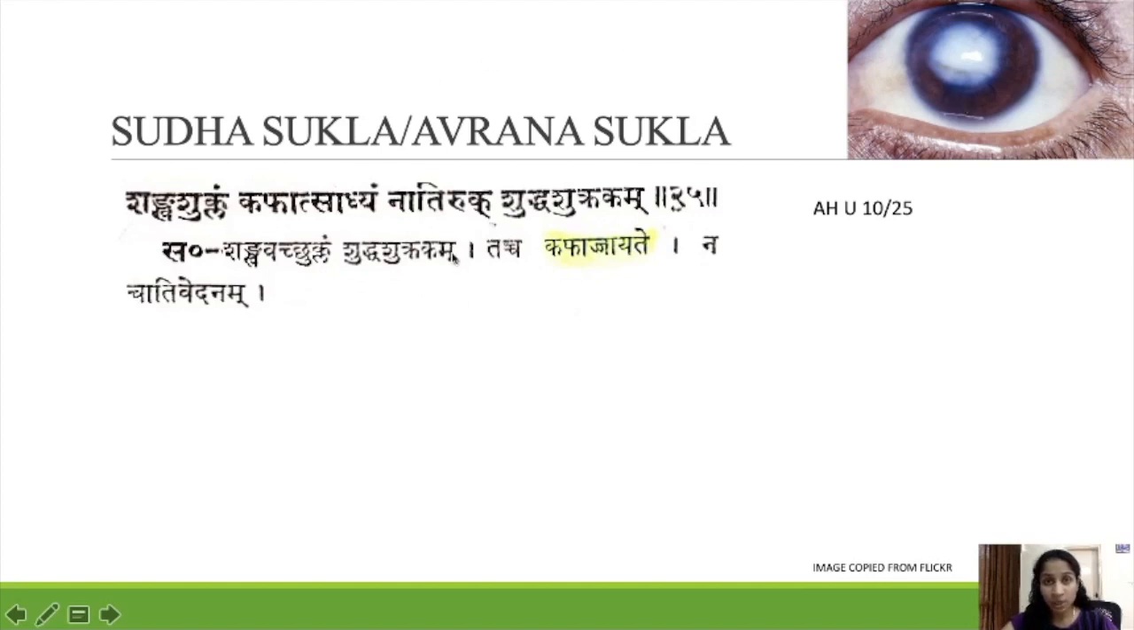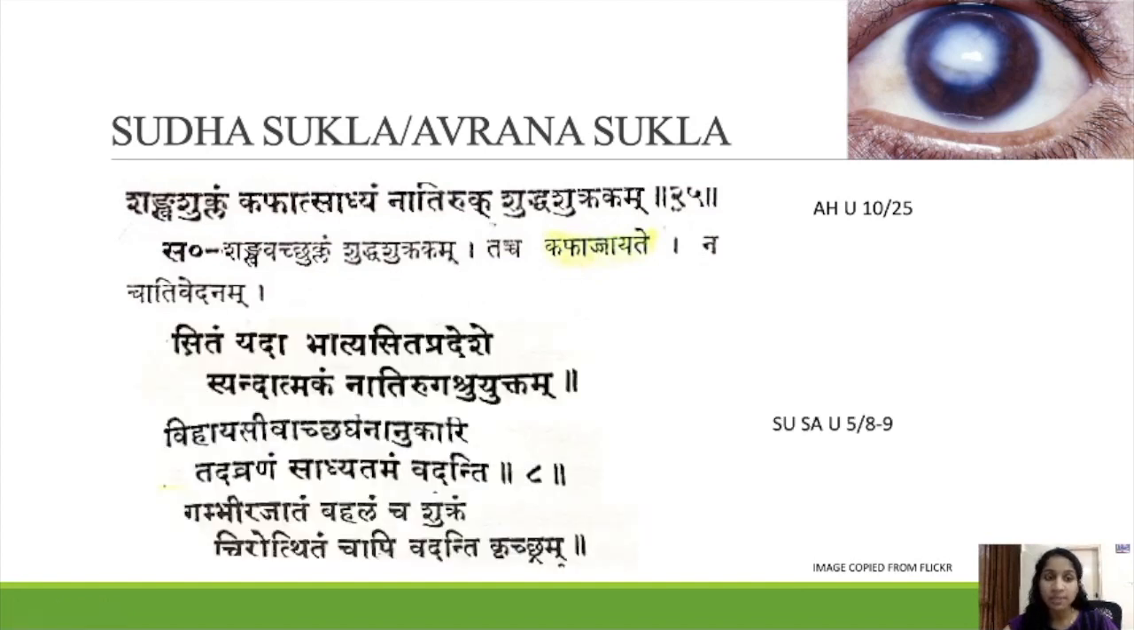This is a sloka according to Ashtanga Hridaya. Next comes the sloka mentioned in Susra Samhita. Sidam yada phadi asida pradeshe syandatmakam na adiruk ashruyuktam vihayasi va achakhananukari tat avranam sadhyatamam vadanti. Gambhira-jadam bahalam cha shukram chirothidam chabi vadanti krichram.